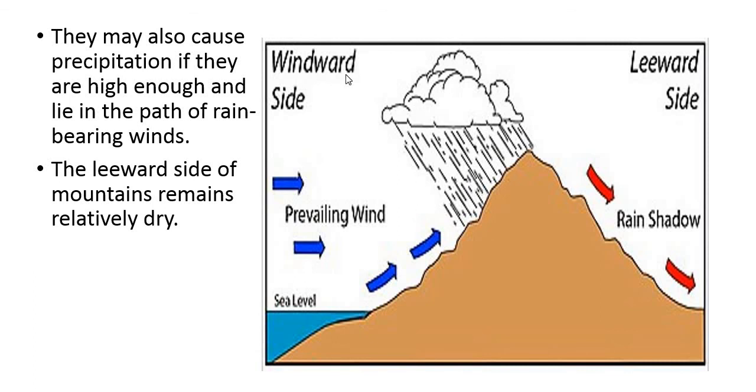This is windward side. Windward side means the wind is flowing in this side, meaning prevailing winds are flowing in this side, and just opposite to this side it is called the leeward side. Leeward side means opposite side of the mountain, and always it will be a rain shadow region. So that is why this is one of the important climatic controls.